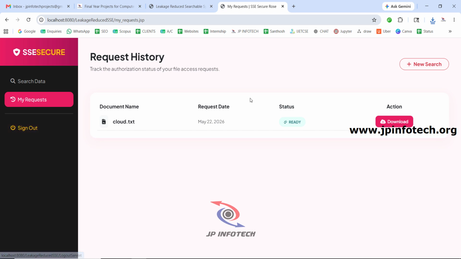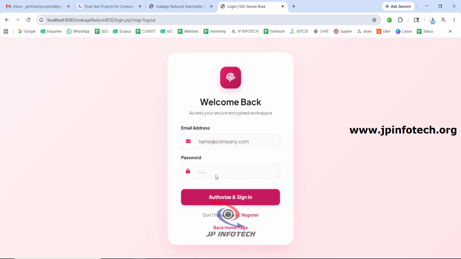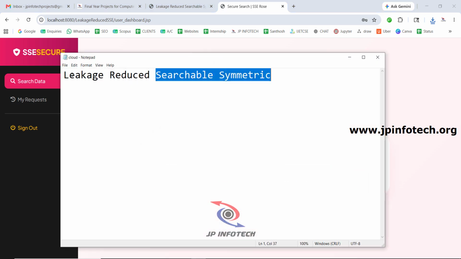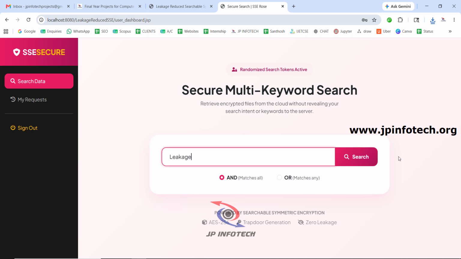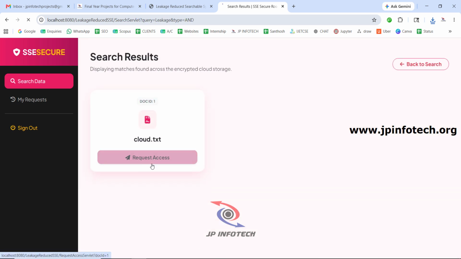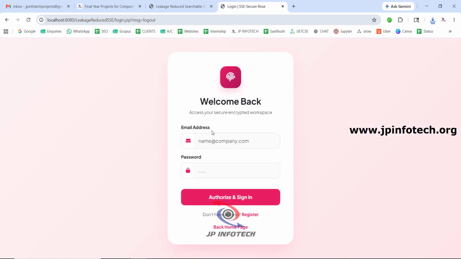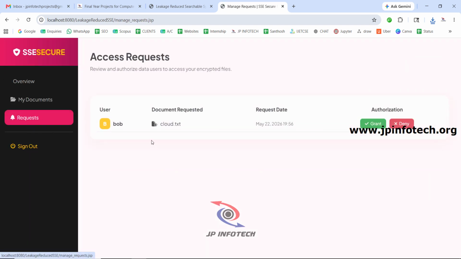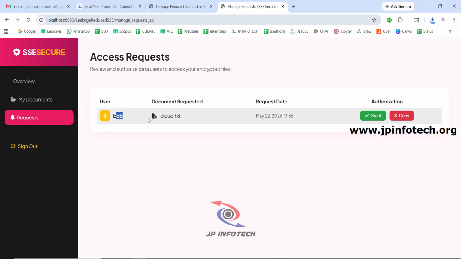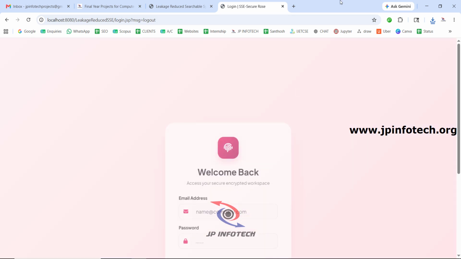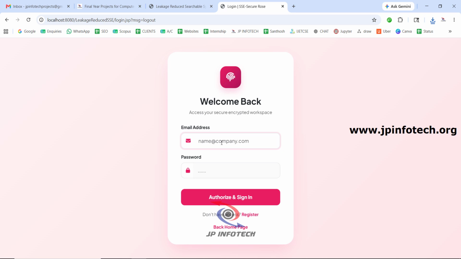Now I'll sign out, and go to another data user called Bob. If I search for a file, for example one I have uploaded called leakage, I make a data request, and you can see the data request is waiting. If I go to the data owner part now, this time I'll show you the request made by the data user Bob. I'm going to deny it. So now the data user Bob's request is denied.